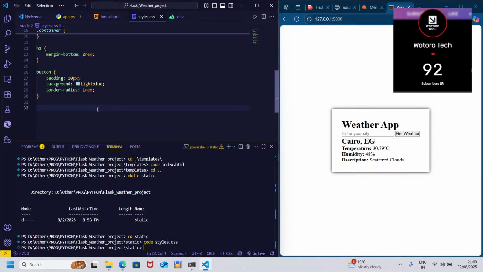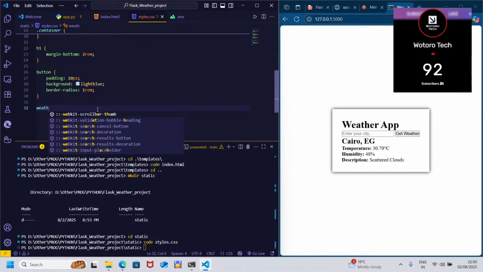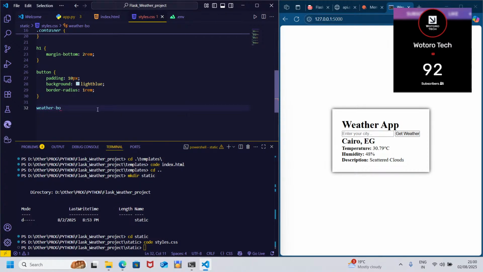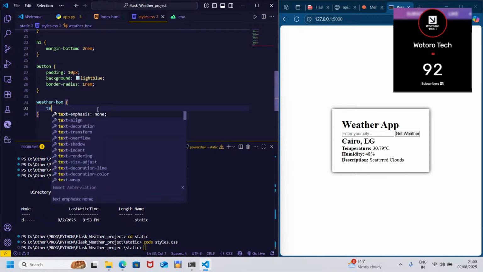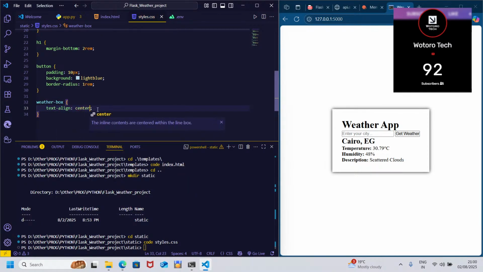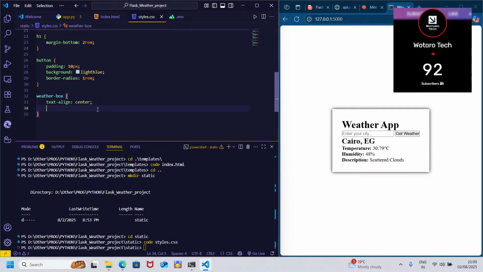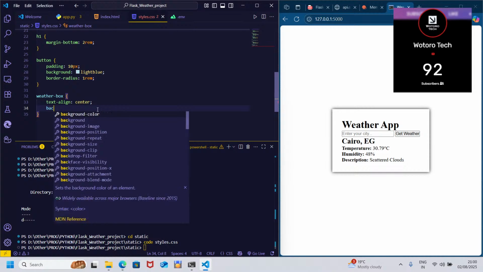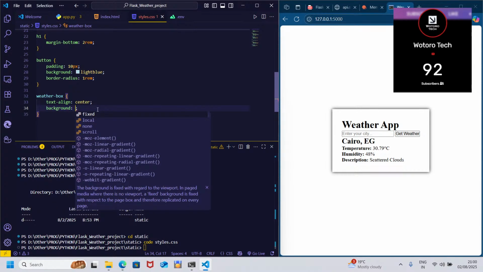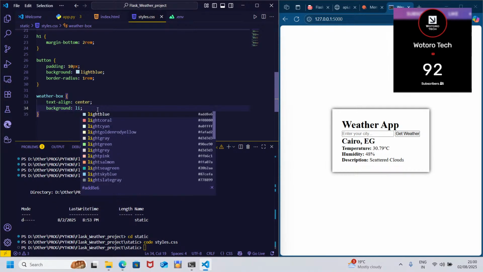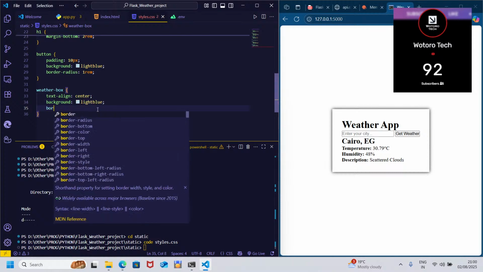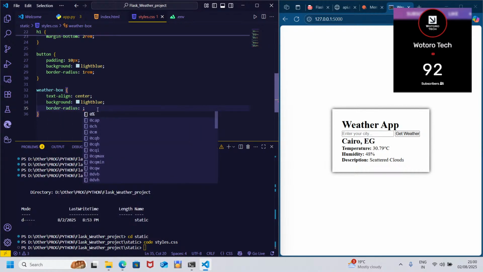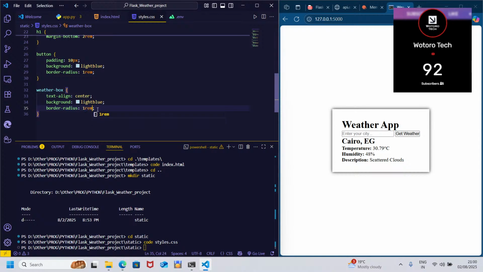Then the weather box, remember the weather box. So text align center, border, background light blue, border radius 1 rem. So include the dot because it's a class.